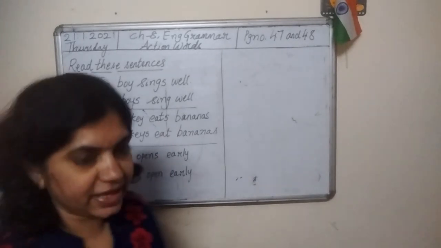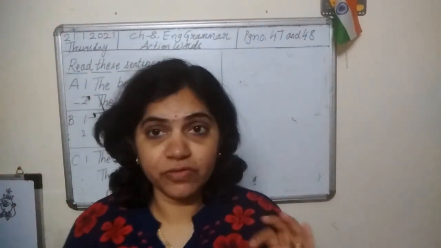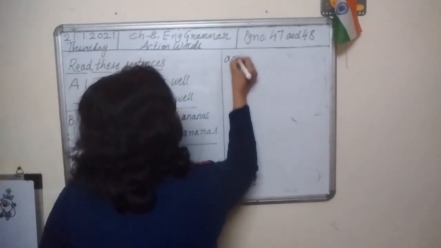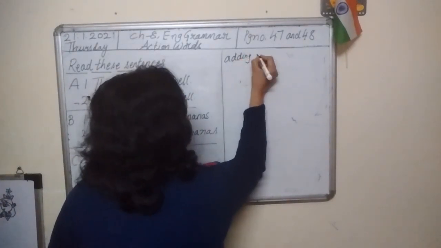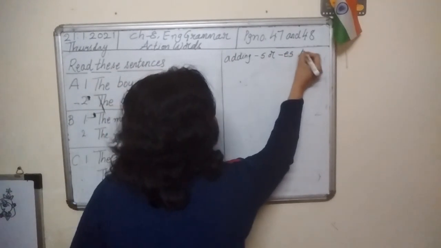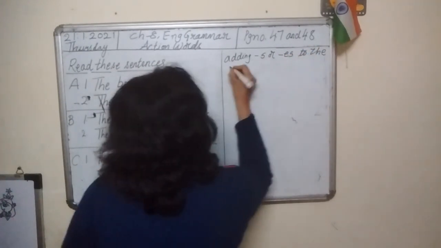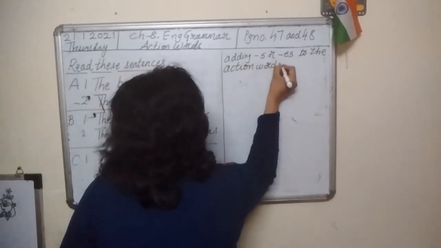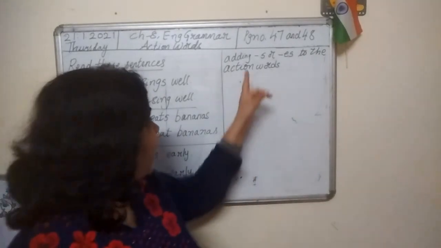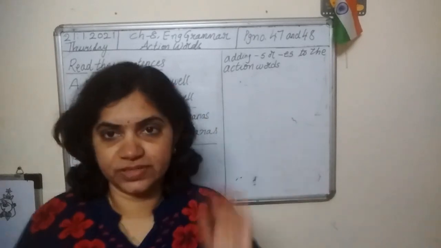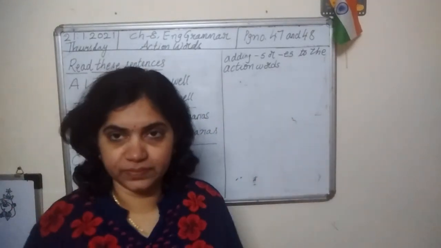Before we start the exercise, first let me tell you the name of the topic. The name of the topic is adding, A-D-D-I-N-G, adding S or ES to the action words. A-C-T-I-O-N, action, W-O-R-D-S, words. Adding S or ES to the action words. This is today's topic. Okay?